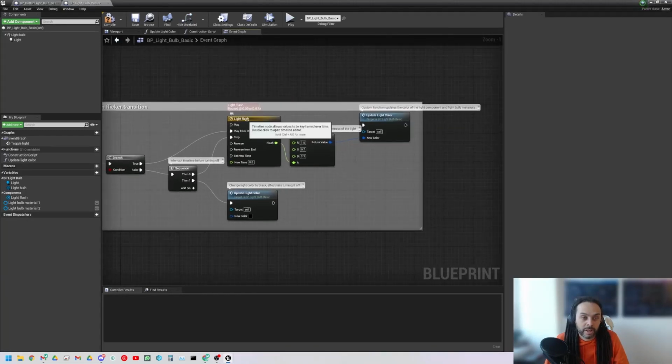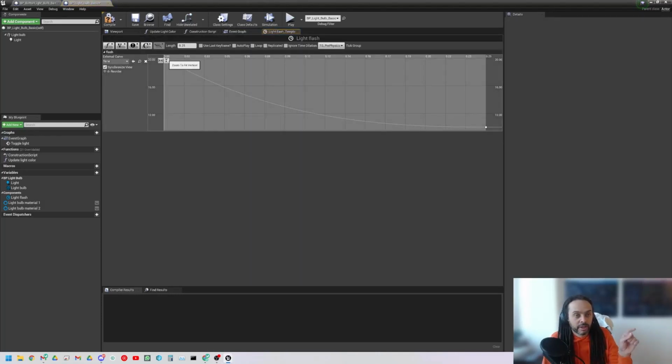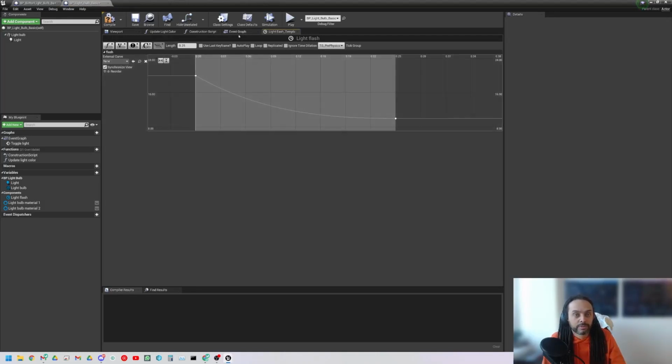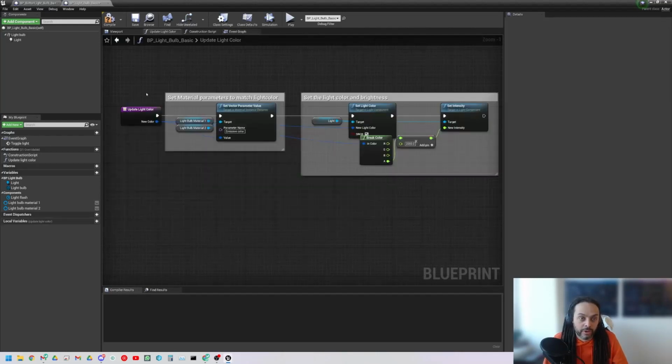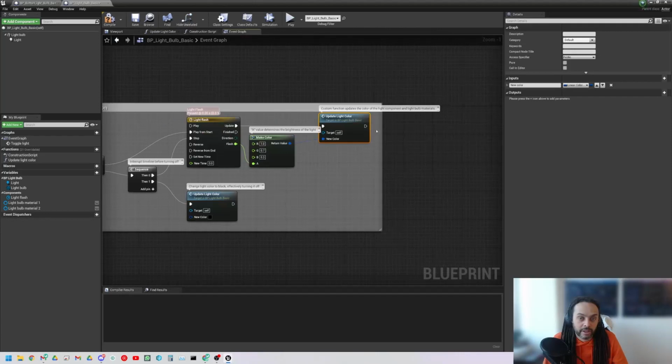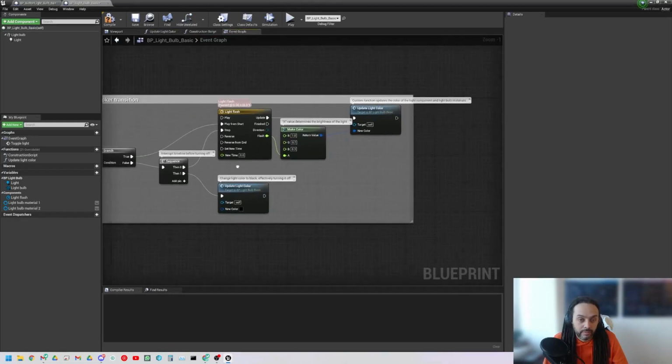So this timeline plays from the start. And as it updates, okay, so each frame it updates across this timeline. I'll just double click that so we can see. So it should flicker with this kind of motion. It's going to update light color, so it's going to run this custom event here. Again, I can click on there, or I can double click this to get access to it. Okay, so every frame it's going to run this. Basically what it's going to do is get the color, the intensity, and set these.